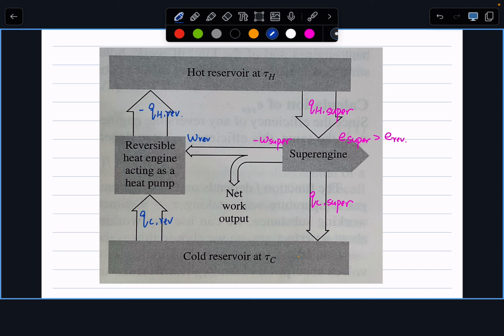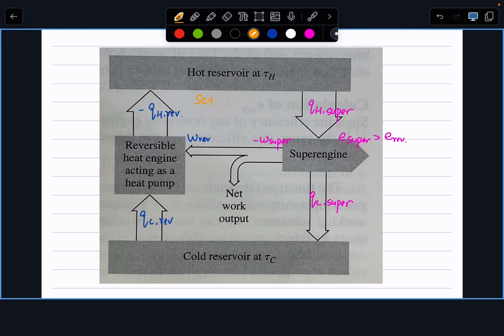Next up, we can manually set the rate of these engines so that my QH reversible and QH super have the same magnitude, so the total internal energy of my hot reservoir doesn't change. Is this color okay for you?